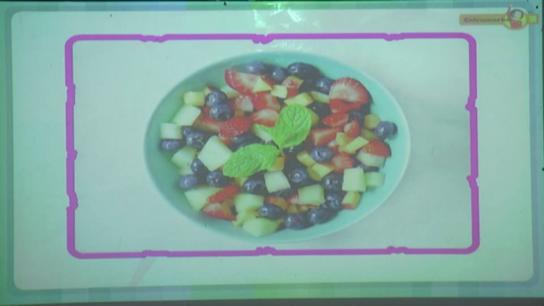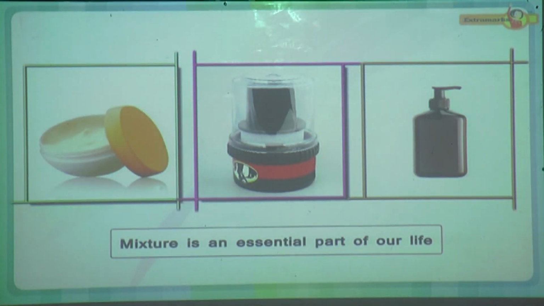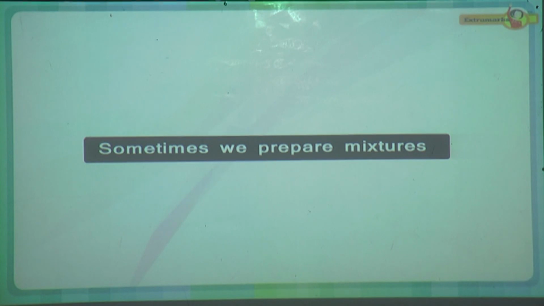For example, take a look at this fruit salad. Different fruits mixed together to form this mixture are its components. Mixture is an essential part of our life. Sometimes we prepare it.